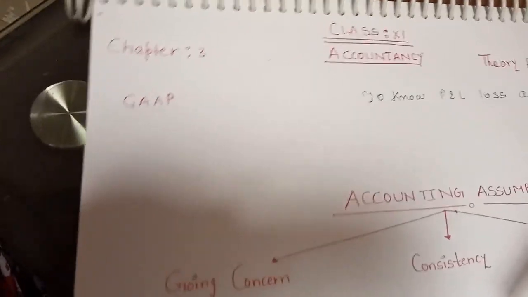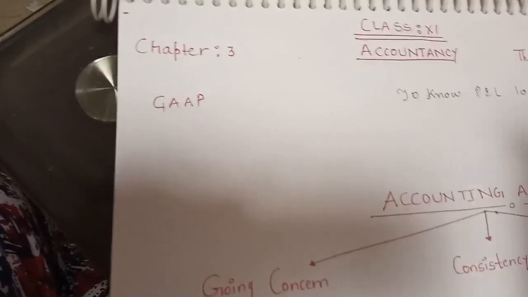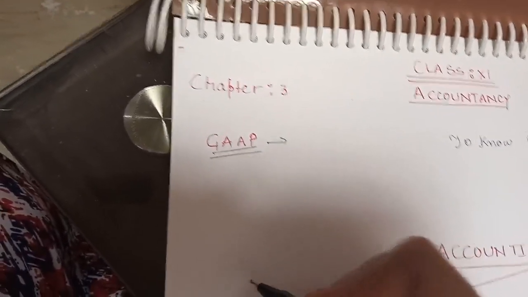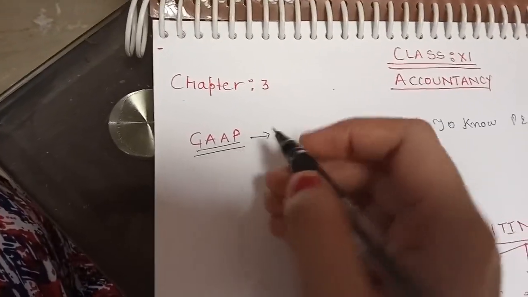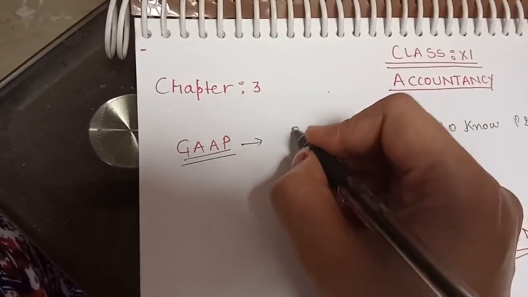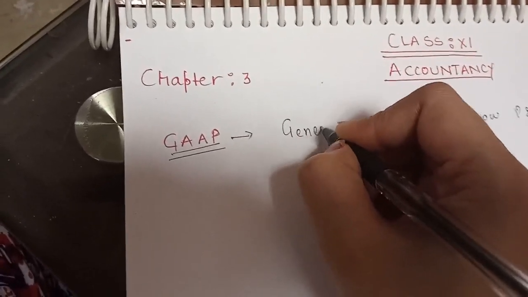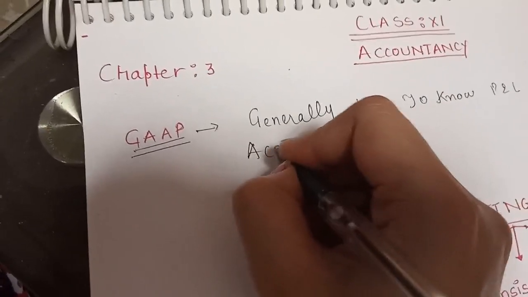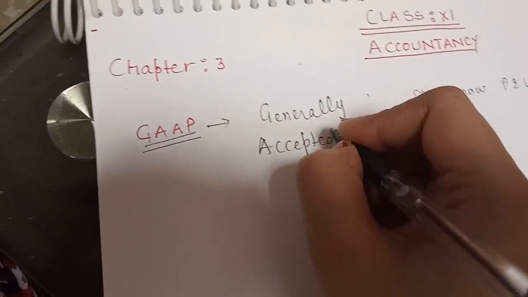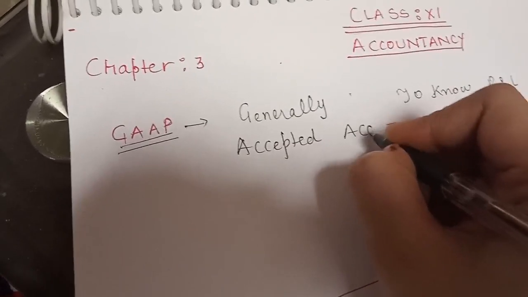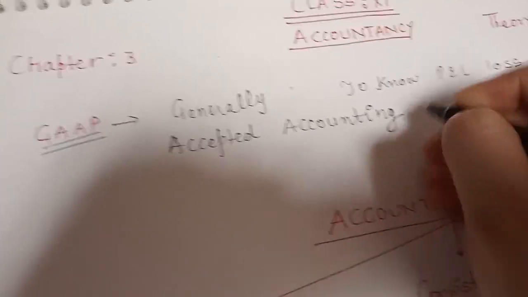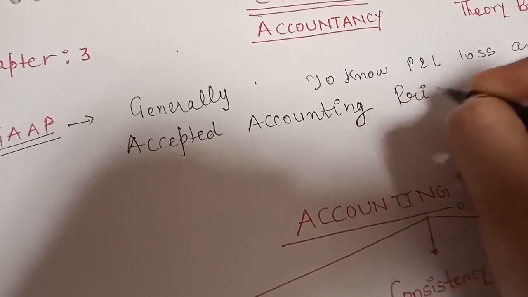So for these principles and rules, there is a word we use, GAAP. What is the full form of this word? Generally accepted accounting principles.